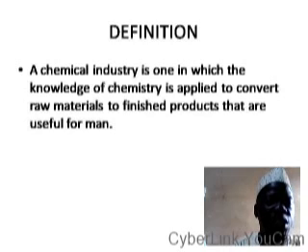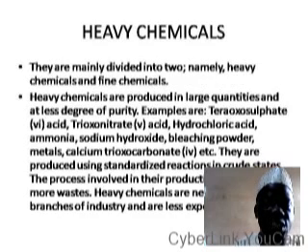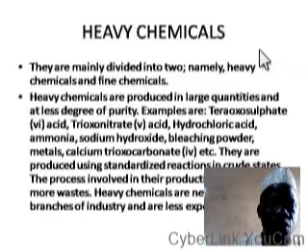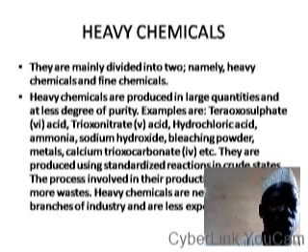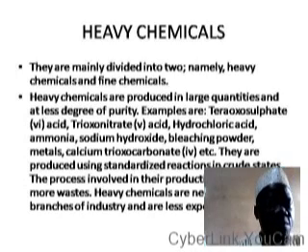Definition of the term. A chemical industry is an industry in which the knowledge of chemistry is applied to convert raw materials to finished products that are useful to man. And there are different types of products that are produced in these industries, and based on that we classify chemical industry into various types. But before we go into the chemical industries, let's look at the different types of chemicals that we have. We have heavy chemicals.